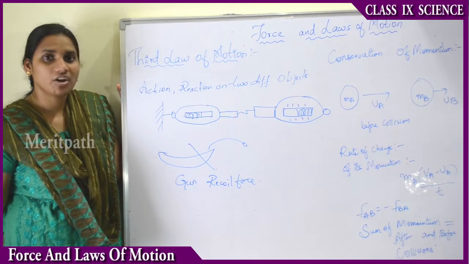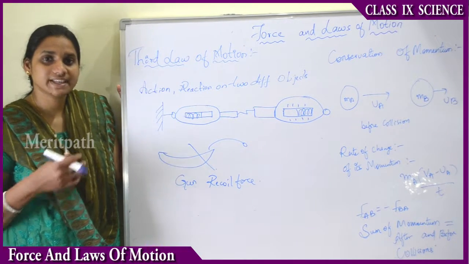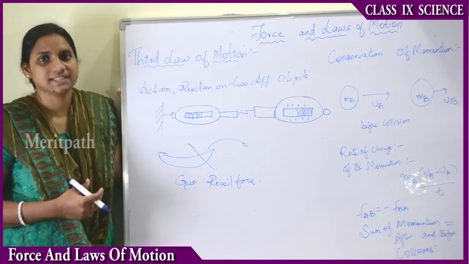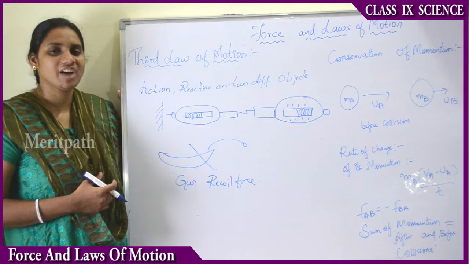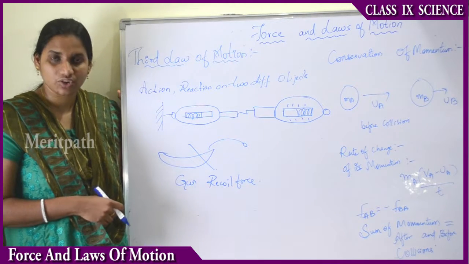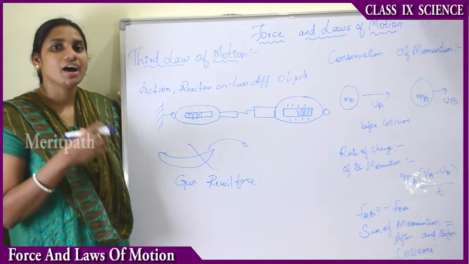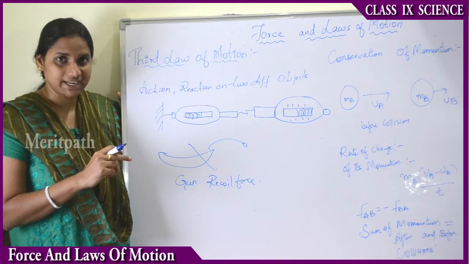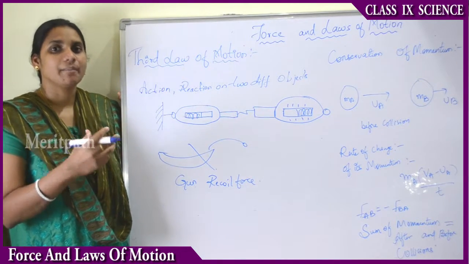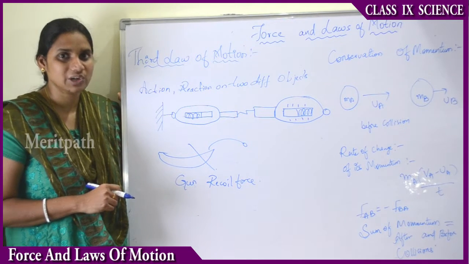And according to the third law of motion, we will be observing the forces acting between two objects. Previously, in the first two laws of motion, we have seen the effect of the force acting on objects, but here we will see that the effect of force applied on one object results in an effect from the other object. Let us take one good example to understand.